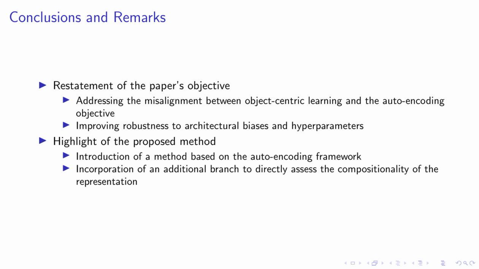Our extensive experiments have shown that this framework consistently improves object-centric learning over the auto-encoding frameworks. It also greatly enhances the robustness to the choice of architectural biases and hyperparameters. In essence, we've developed a method that not only addresses the challenges of object-centric learning, but also enhances the robustness of the learning process. This is a significant step forward in the field, and we're excited about the potential applications and future research opportunities it presents.